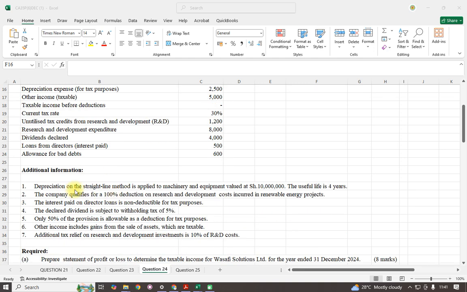Additional depreciation is on straight line method applied to machinery and equipment valued at 10 million. The useful life is 4 years. The company qualifies for a 100% deduction on research and development costs incurred in renewable energy projects. The interest paid on director's loan is non-deductible for tax purposes. The declared dividend is subject to the withholding tax of 5%. Only 50% of the provision is allowable as a deduction for tax purposes. Other income includes gains from sale of assets which are taxable. Additional tax relief on research and development investment is 10% of research and development costs.